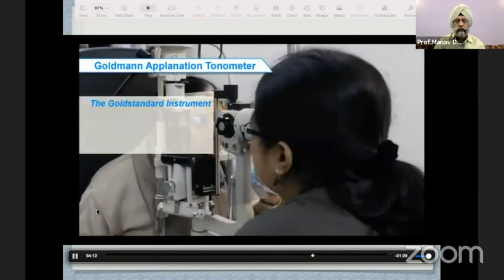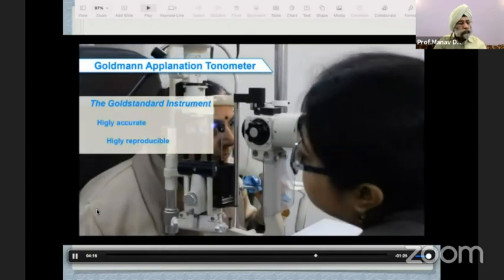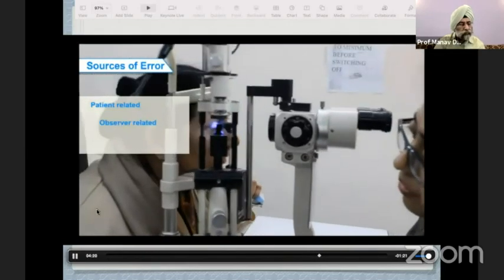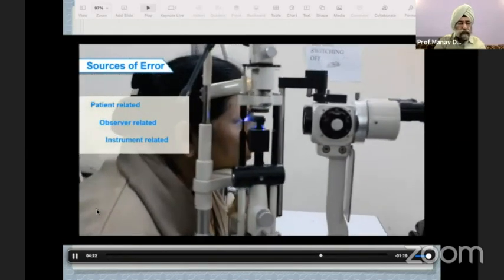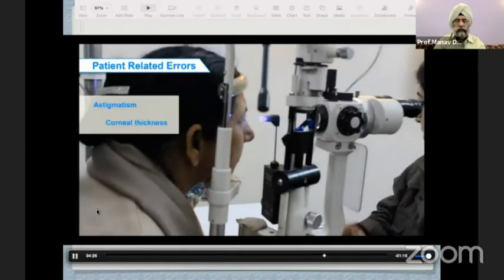Although Goldmann tonometer is gold standard due to its accuracy and reproducibility, it does have certain sources of error which may be patient, observer, or the most important considerations are astigmatism and corneal thickness.